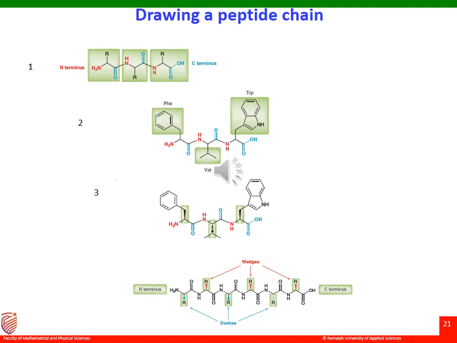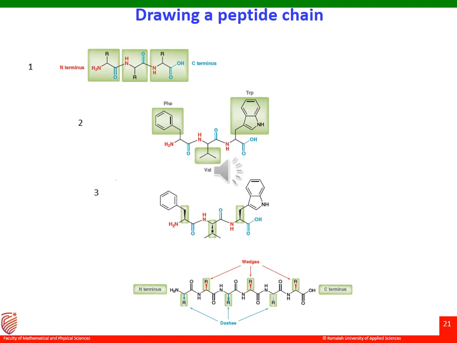Alternatively, the following stereochemical shortcut can also be applied. When a peptide is drawn conventionally with N terminal on the left hand side and C terminal on the right hand side, all the side chains at the top of the drawing will be on wedge and all the side chains at the bottom of the drawing will be on dash. So this is a very useful shortcut which we use, provided you have written the chain properly, right?